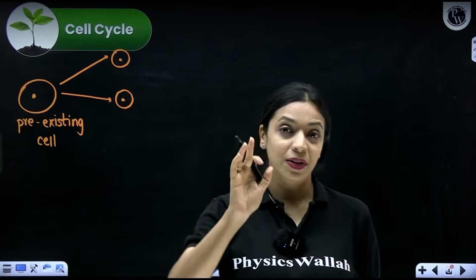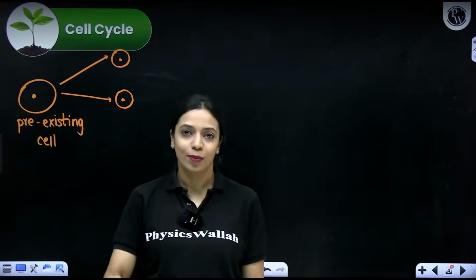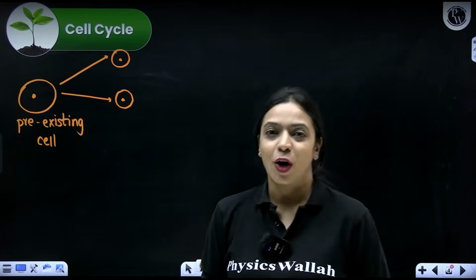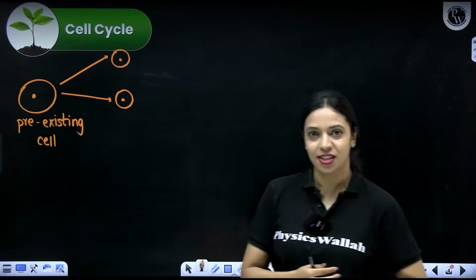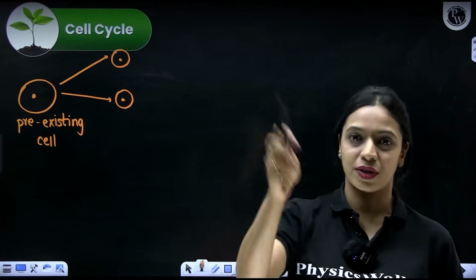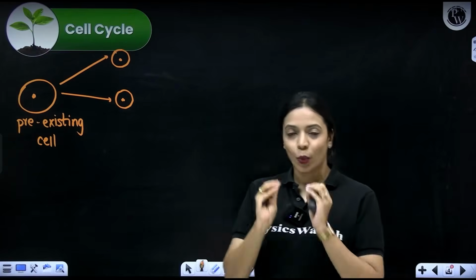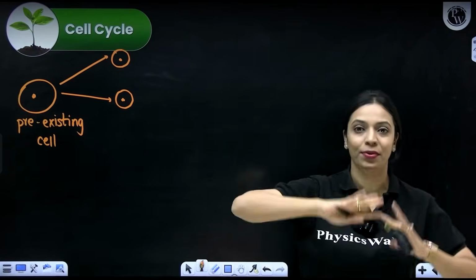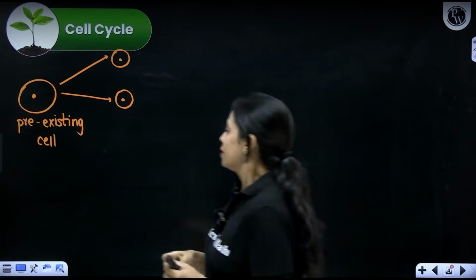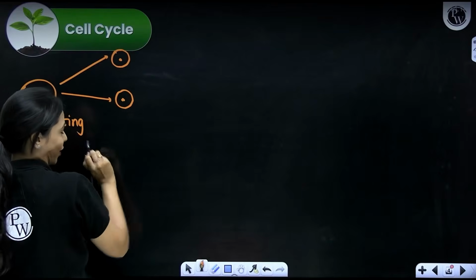Okay. Remember, cells cannot arise out of nowhere. If a new cell has to form, it can only form from a pre-existing cell. We've learned about that from the cell theory. Rudolf Virchow says, omnis cellula e cellula. A cell cannot be formed out of hocus pocus magic. It can only form from a pre-existing cell. So when a cell has been formed brand new, that is when its life begins.